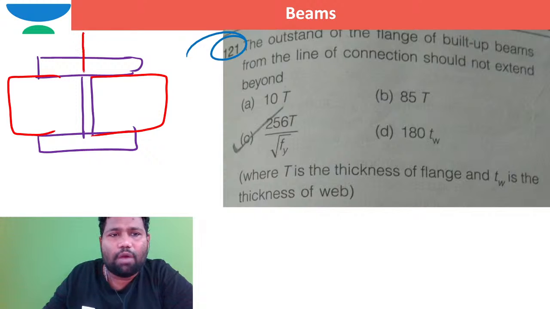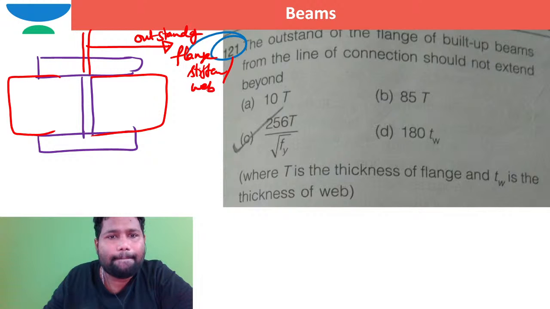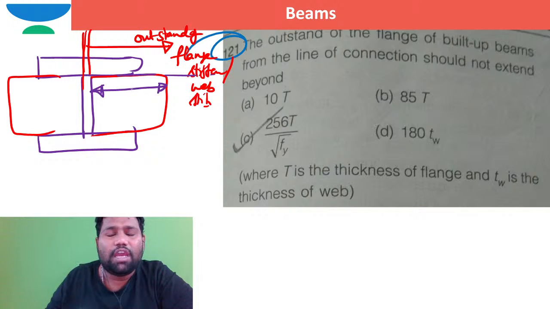What is the outstand of the stiffener? If you take, this is the outstand of the flange of the built up column. This is the outstand of stiffener. Outstand of flange stiffener or web stiffener. Outstand of the flange stiffener from the line of connection, this is the line of connection, should not exceed. Can I keep this as 1 kilometer? Even though if you keep this outstand width of the stiffener as 1 kilometer, it is useless. Only to some extent, this is the outstand of the stiffener.